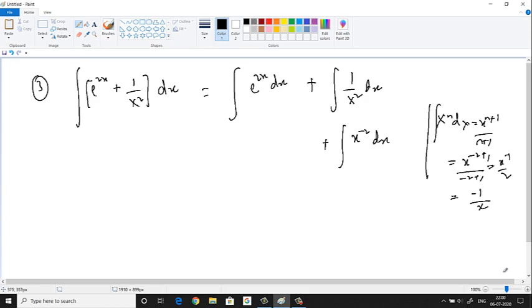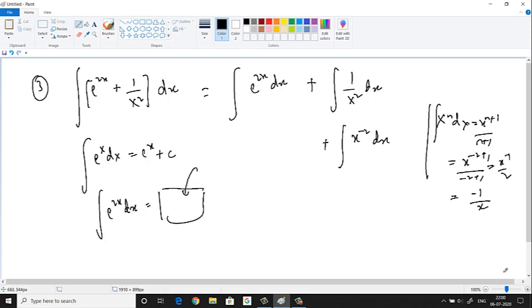Okay, what about for this? We know the formula for the integral of e power x dx, and that is e power x plus c only. But do we know the formula for the integral of e power 2x dx? If you don't know, think about it in terms of differentiation. What do you put inside the box so that you'll get e power 2x? If I put e power 2x, what is the differentiation of e power 2x? E power 2x into 2. Chain rule you have to use here.